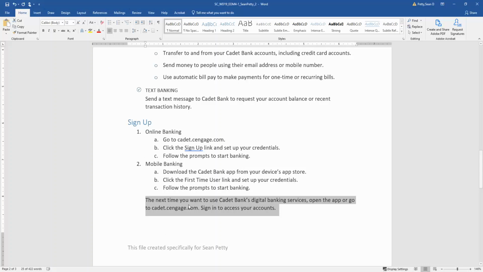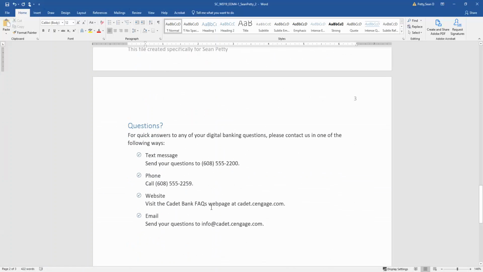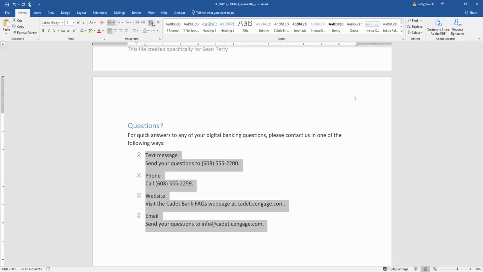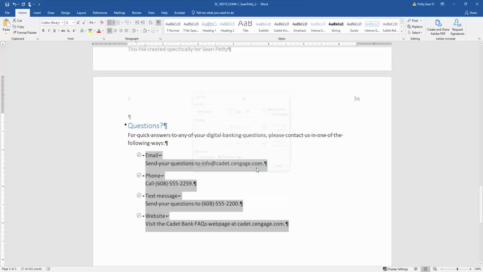So on page 3, so let's go ahead down to page 3. Sort the bulleted paragraphs in the question section in ascending order to make it easier to read. So here what we're going to do is I'm just going to select these, and if you notice there's a sort option above the paragraph group, and if I click it, you can see I can say, how do I want to do this? I can do ascending or descending. I'm going to say ascending.